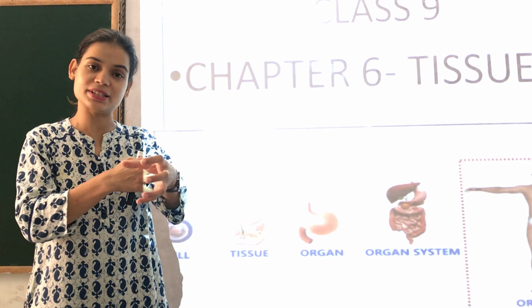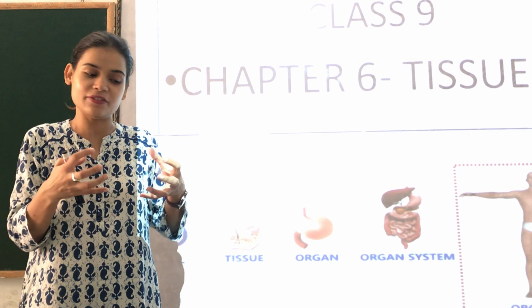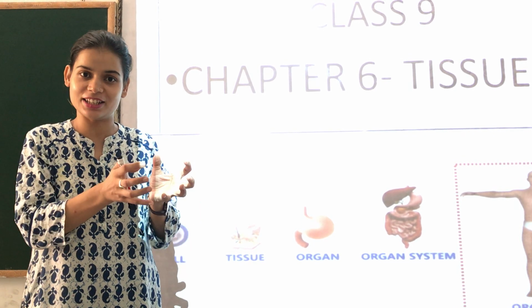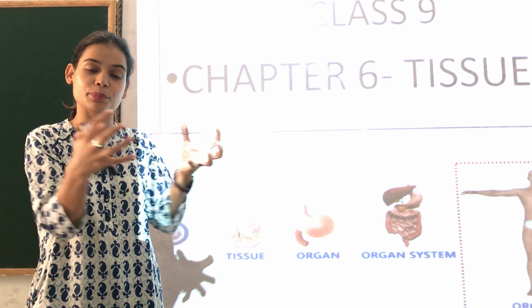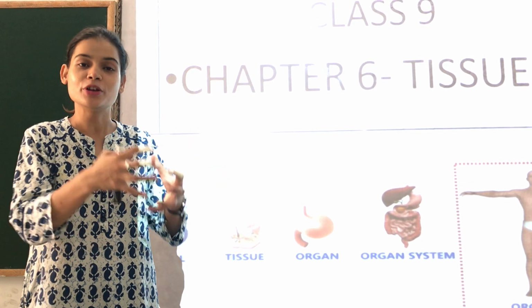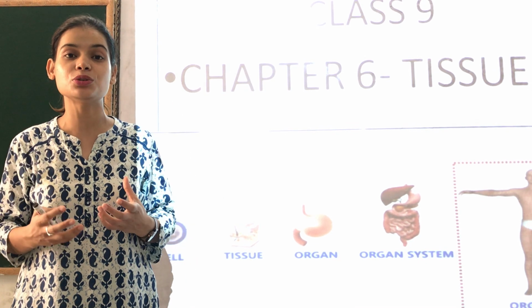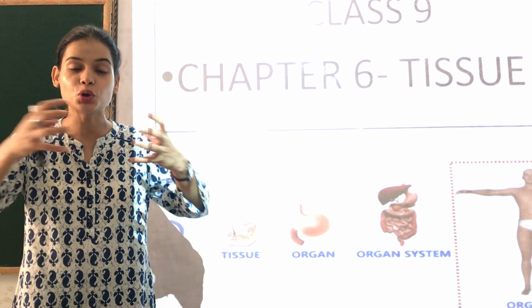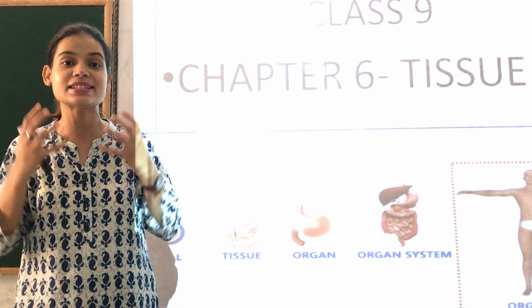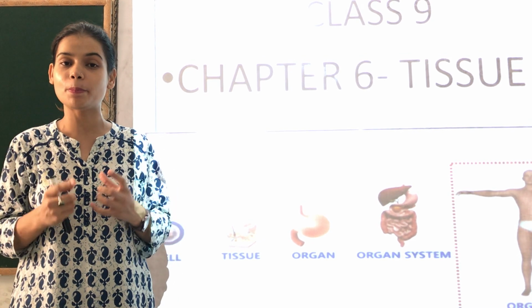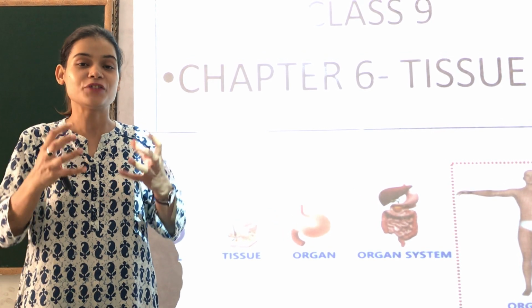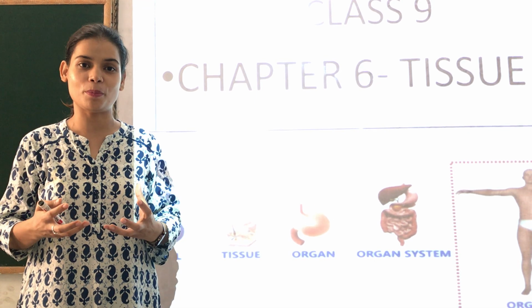Muscle cells present in the muscles will team up with other muscle cells. All the muscle cells will make a group so that they can function properly. So children, what is a tissue? Tissue is nothing but a group of similar cells. Remember, a group of similar cells which group together to function properly.